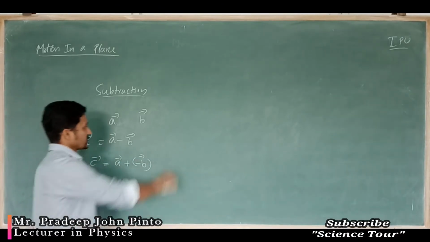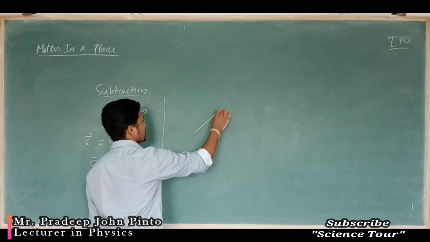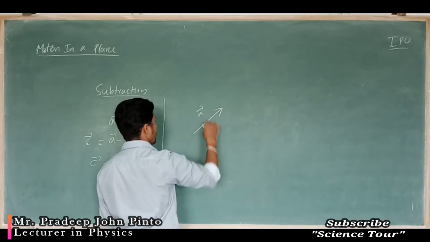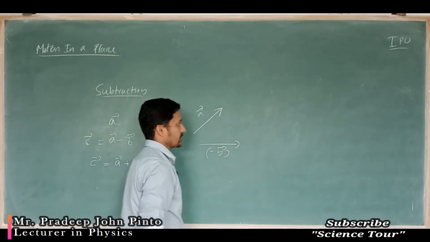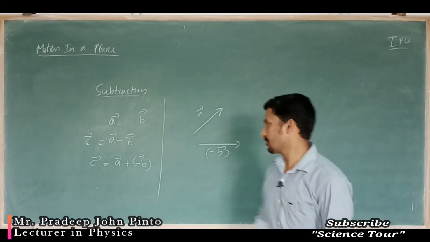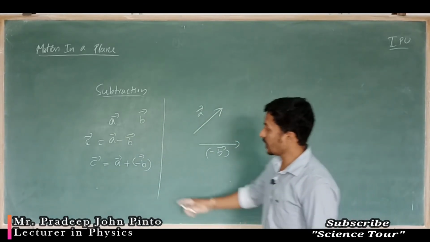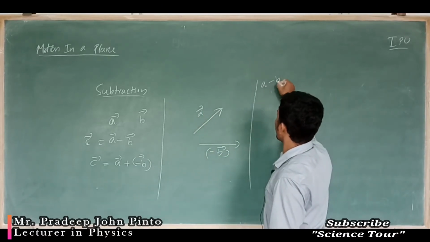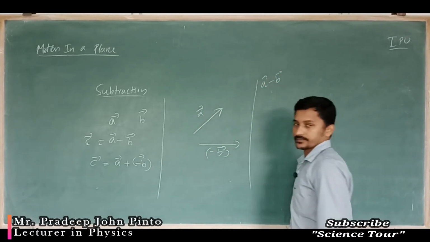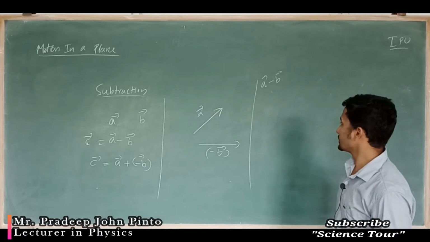Now what can I write down? See, A vector is in this way, B vector is in this way. Using the triangle of vector addition, how can we do it? Our point is, we want A minus B. Isn't it? We want A minus B.